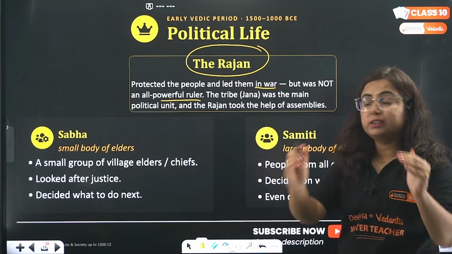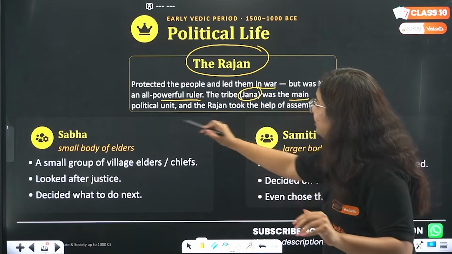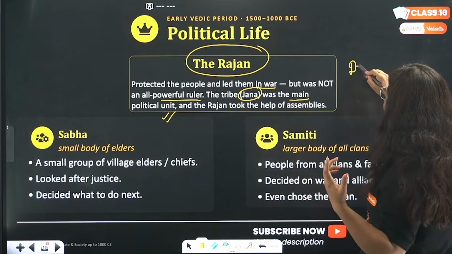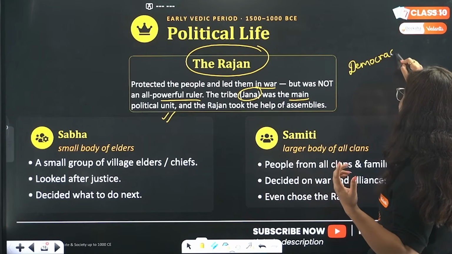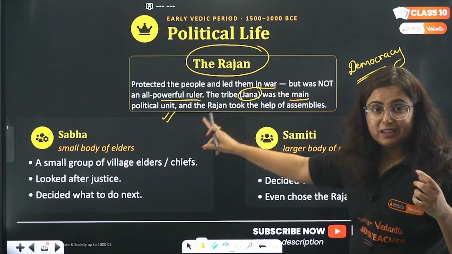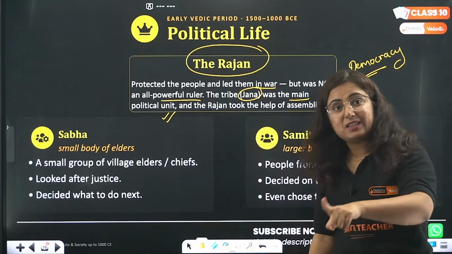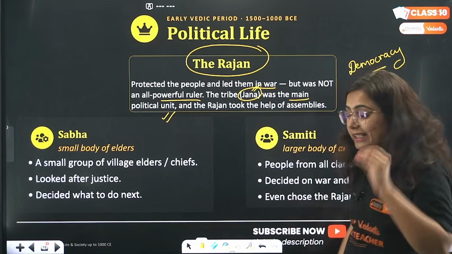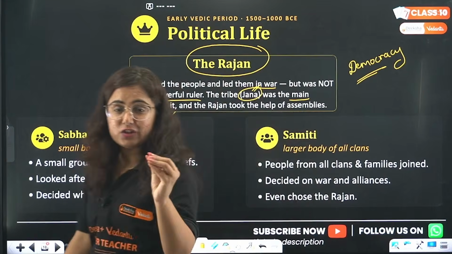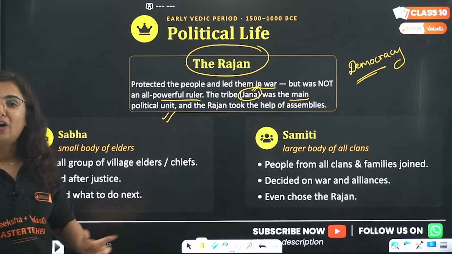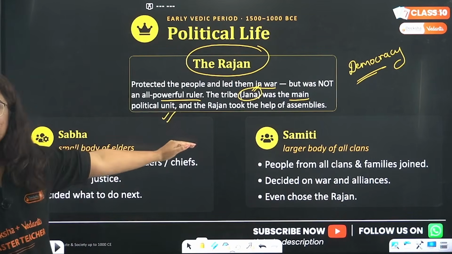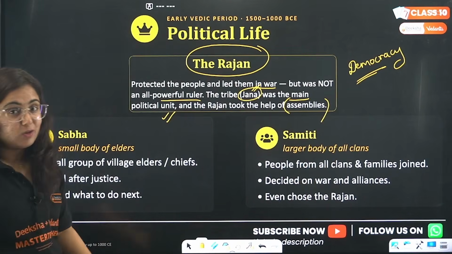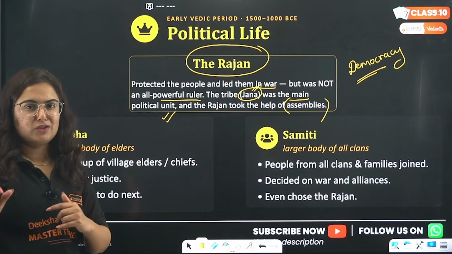Rather, the tribe, the Jana, basically was the main political unit. That is why we say that democracy is in the roots of Indian society. Because here you can see the Raja is not powerful. Who makes the Raja powerful? These tribals, these Jana, right? Any decision that is to be taken by the Raja is assisted by these assemblies. So they will keep a check on whether the person is doing right or not.